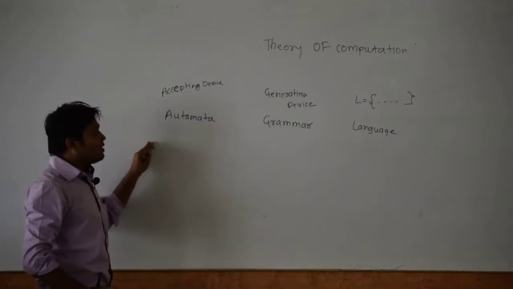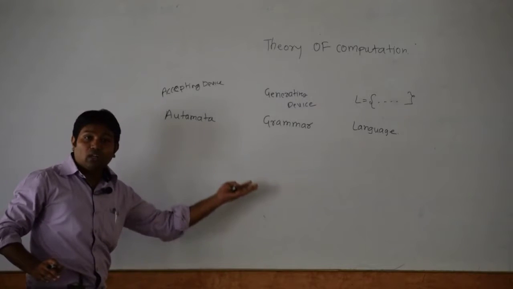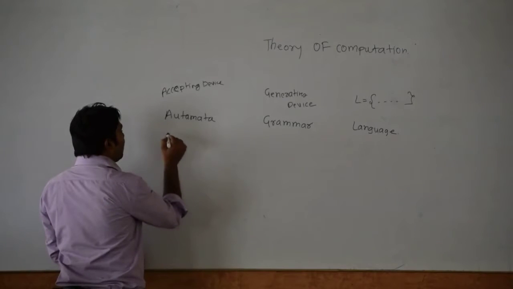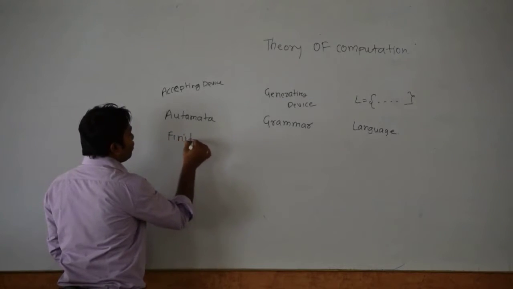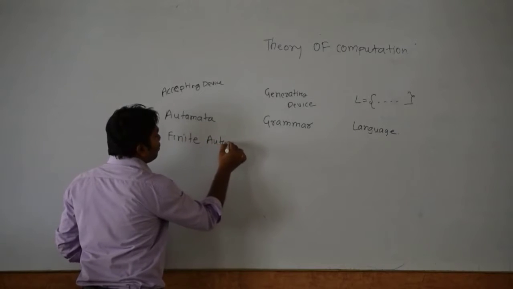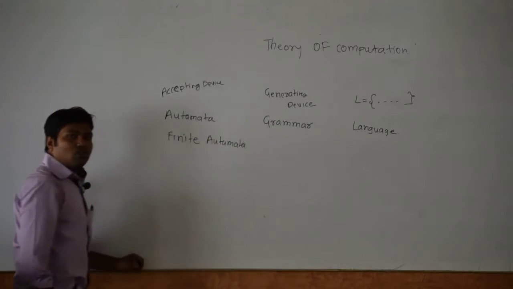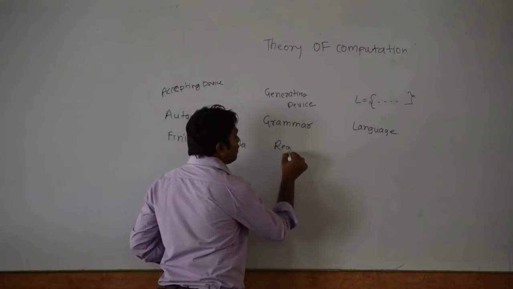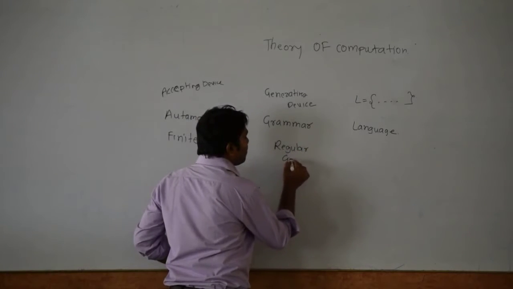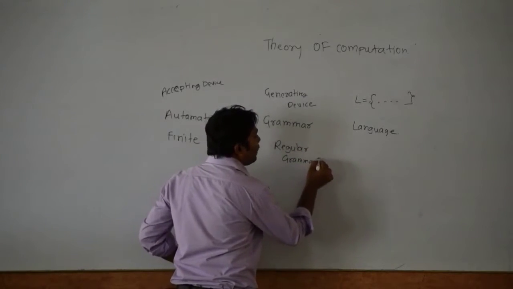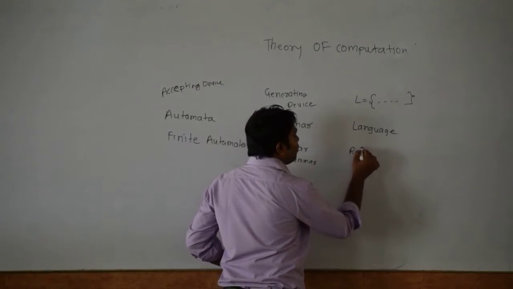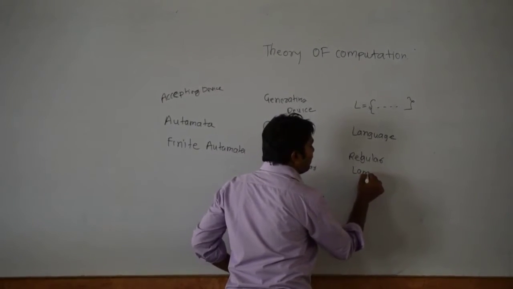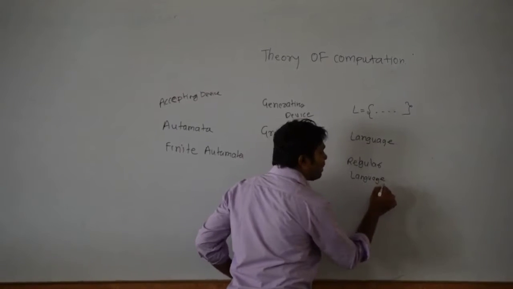Now we'll see the types of automata, the corresponding grammars and the corresponding languages. The first automata that we are going to study is the finite automata. The finite automata has its corresponding grammar as the regular grammar, and its language is called the regular language. This is the first automata we have.